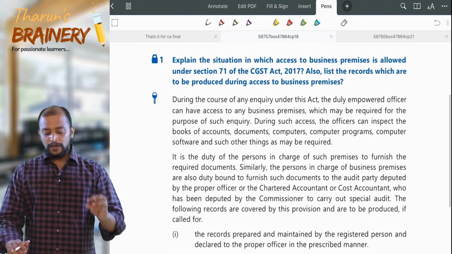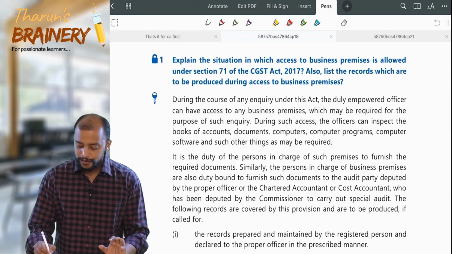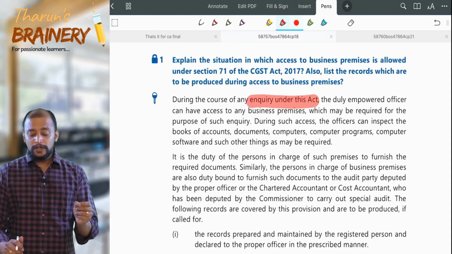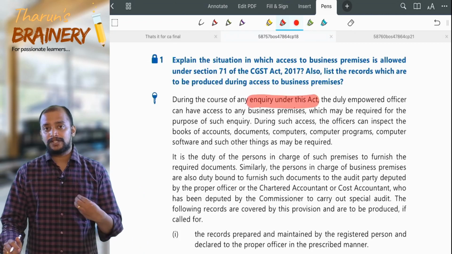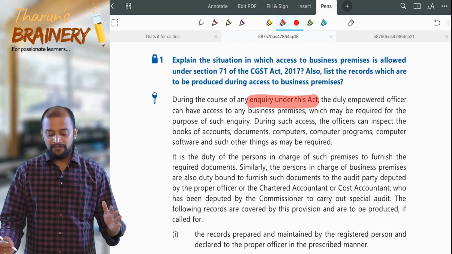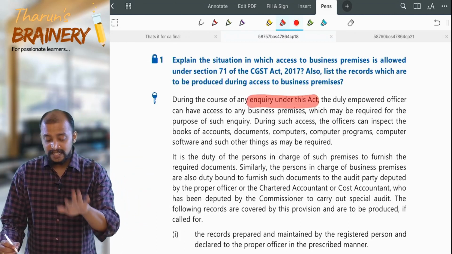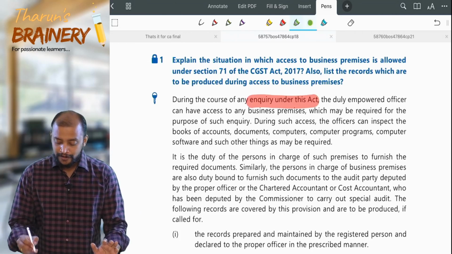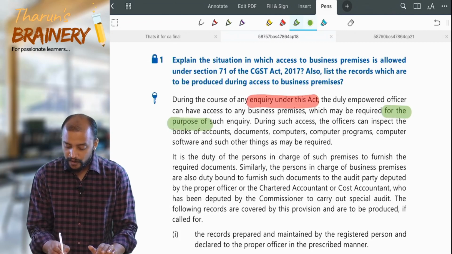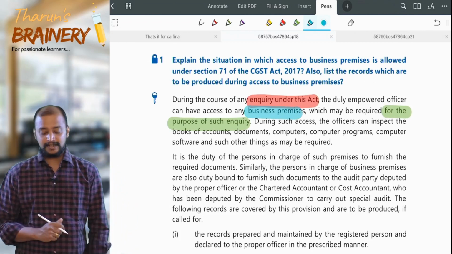First, during the course of any enquiry under this Act, the duly empowered officer can have access to any business premises which may be required for the purpose of such inquiry. So there should be an inquiry under this Act, and for the purpose of such inquiry, business premises can be accessed.